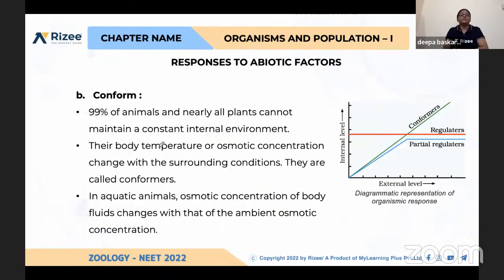Second is conform. Here 99% of the animals and nearly all plants cannot maintain a constant internal environment. They cannot maintain the normal temperature.